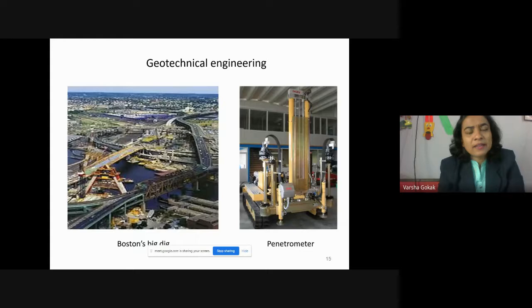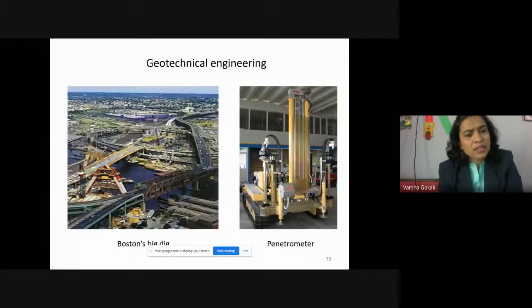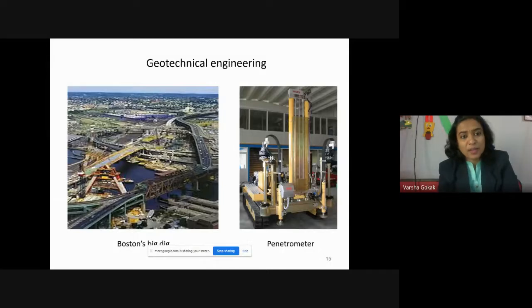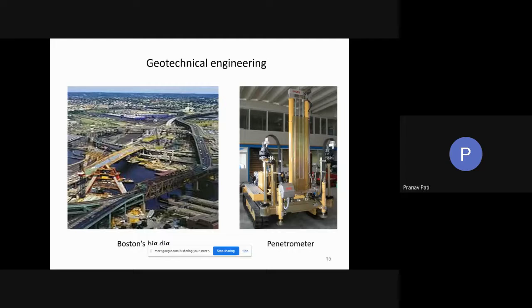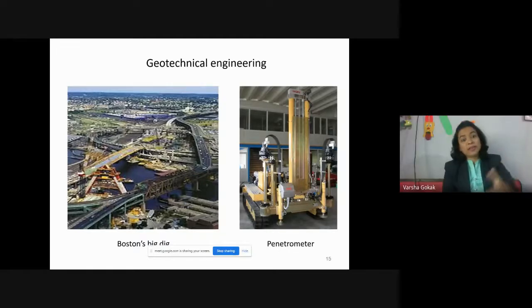Where is your building standing? All of you. Where are you constructing your building? On the ground. Are you constructing on water? No, water also is there, I don't deny. But the majority, we are constructing on the ground, right? Or are you constructing something which is floating in air? Ground, yes or no? Yes, ma'am. So ground means what? Soil. Ground is nothing but your soil.